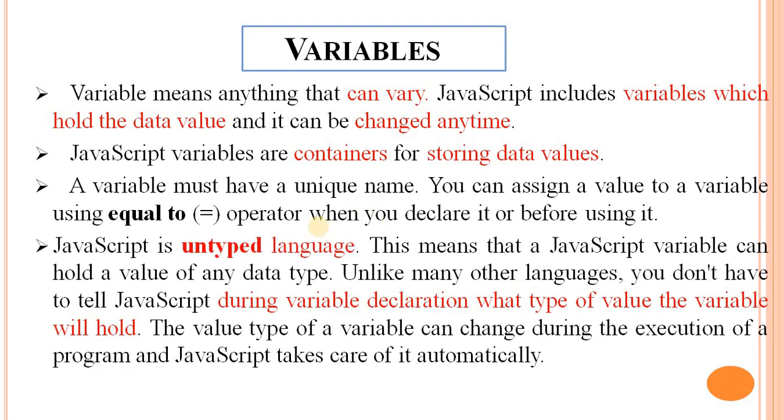Next, JavaScript is an untyped language. Untyped language means that a JavaScript variable can hold a value of any data type. Unlike many other languages, you do not have to tell JavaScript during variable declaration what type of value the variable will hold. The value type of a variable can change during the execution of a program, and JavaScript takes care of it automatically.